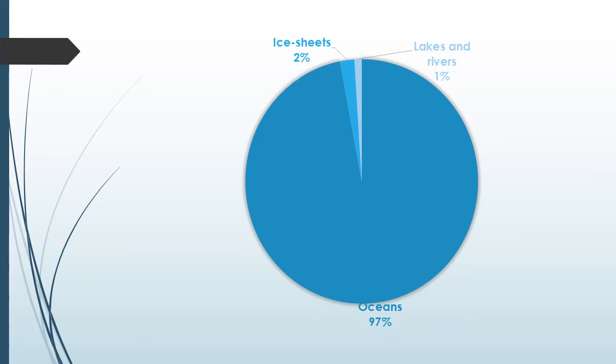97% of the total Earth's water is found in the oceans and it is saline water. Saline means it has salt in it. The remaining water, approximately 2/3 part, is in the form of ice sheets on the poles and on other high mountains like the Himalayas. The water which is lying under the earth's crust, and flows in the form of lakes and rivers, is very less in proportion.